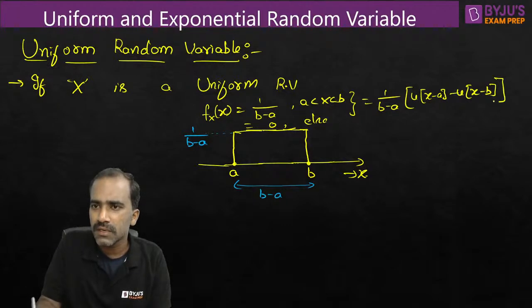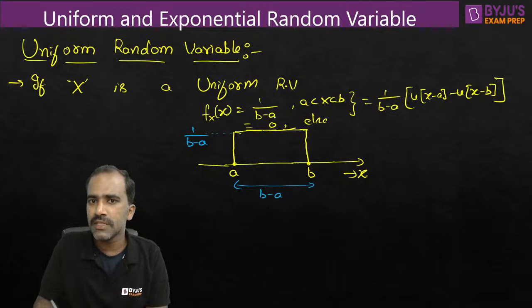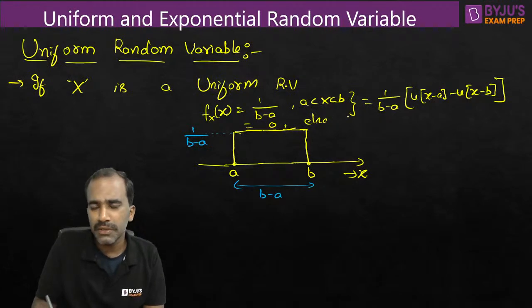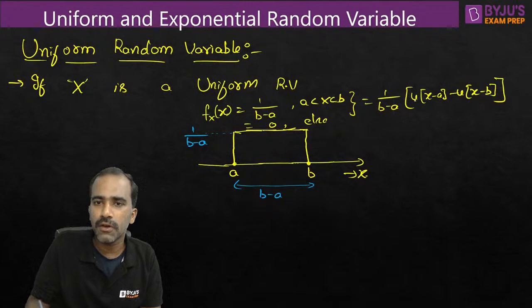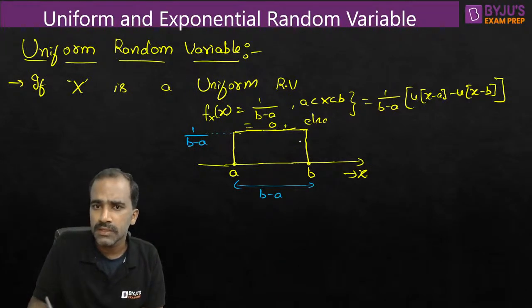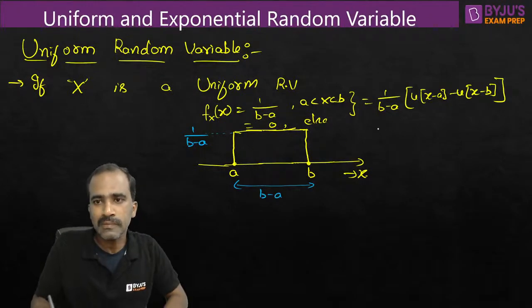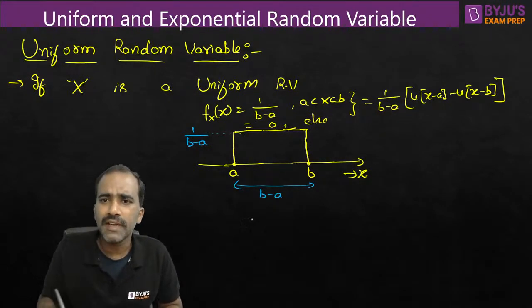It can be flexible. Sometimes they might give you the PDF in this format, sometimes in that format. If your answer is a uniform PDF, you don't expect it to be in exactly the format that you have learned. It can be in a different format, and we should be able to recognize it. See this one: subtraction of two step functions always produces a rectangular function. This is how we can write it. So the uniform PDF is very, very simple.